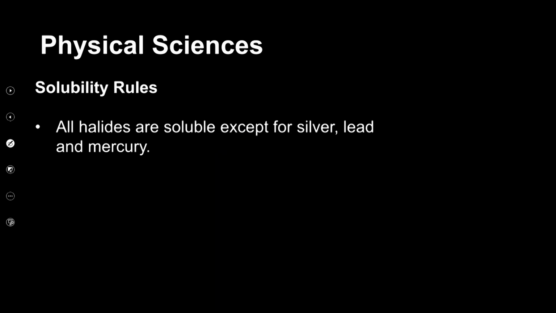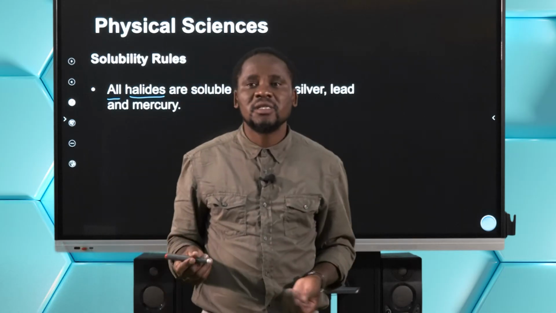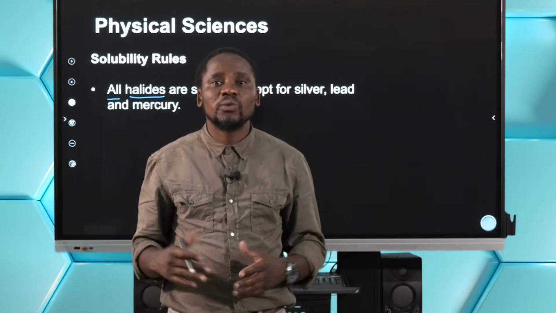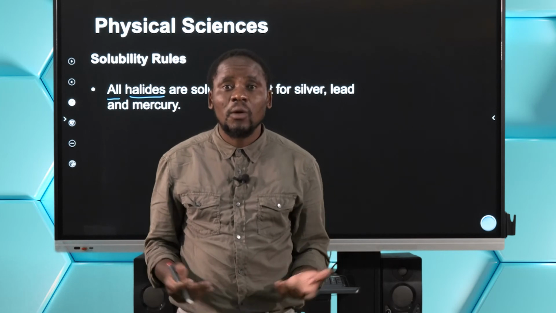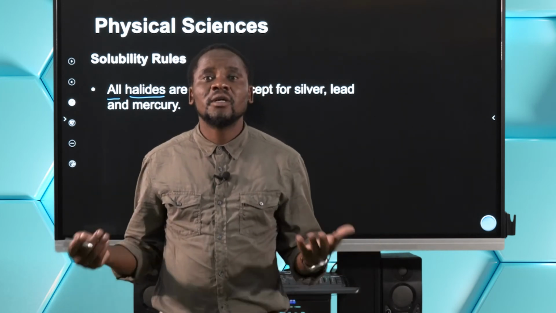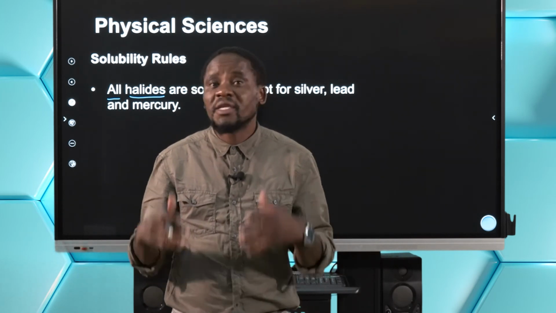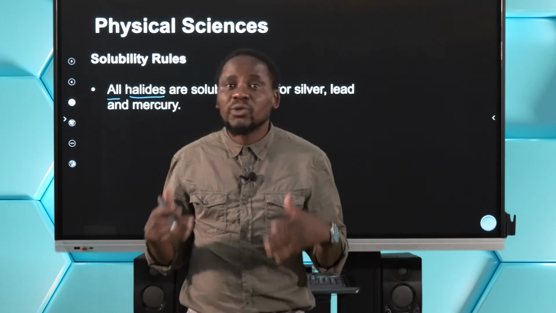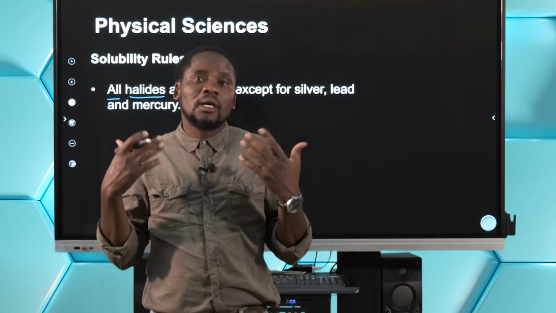Okay, and then again, in as far as the solubility rules, we are saying, take note, all halides are soluble except for silver, lead, and mercury. And when we talk of halides, this draws our attention to our very important tool, which is the periodic table of elements. What elements do we refer to as halides? Maybe that's the big question that we need to ask ourselves.